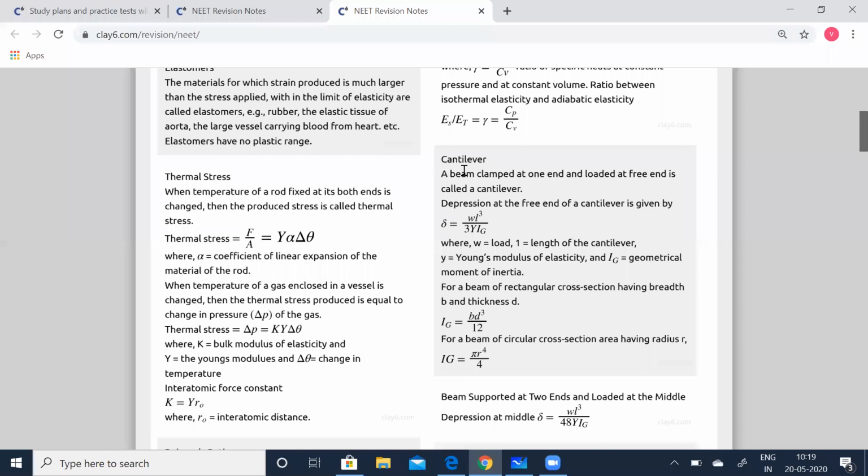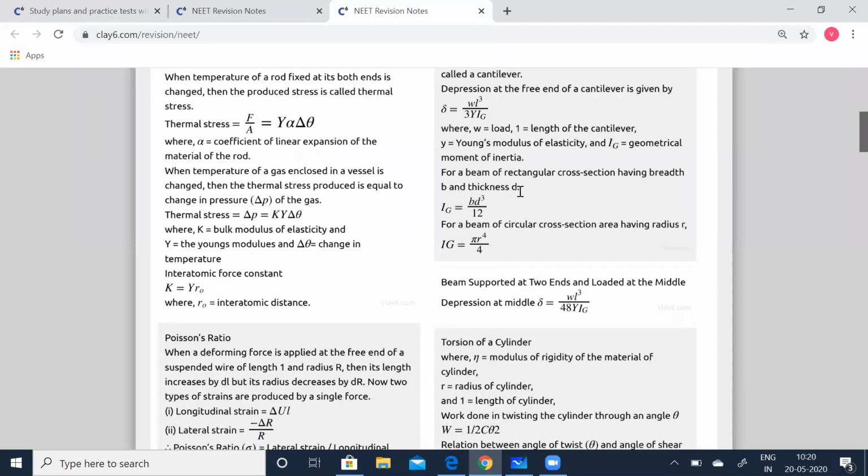Cantilever. What is a cantilever? A beam clamped at one end and loaded at the free end is called a cantilever. Depression at the free end of the cantilever is given by delta is equal to W L cubed by 3 Y I_G, where W is load, L is the length of the cantilever, Y is the Young's modulus, and I_G is the geometrical moment of inertia. For a beam of rectangular cross section having breadth b and thickness d, I_G is equal to b d cubed by 12. So just simply substitute that. For a beam of circular cross section having radius r, I_G is equal to pi r to the power of 4 divided by 4.